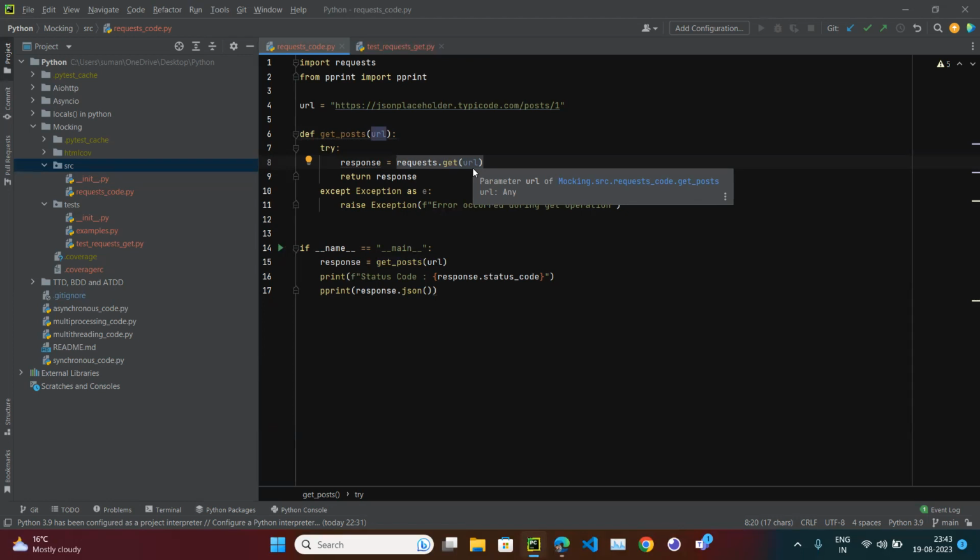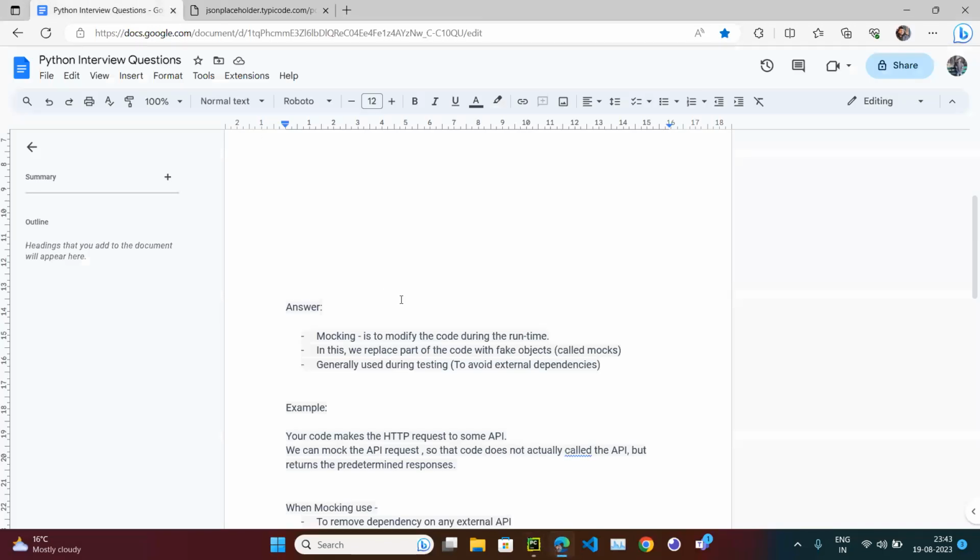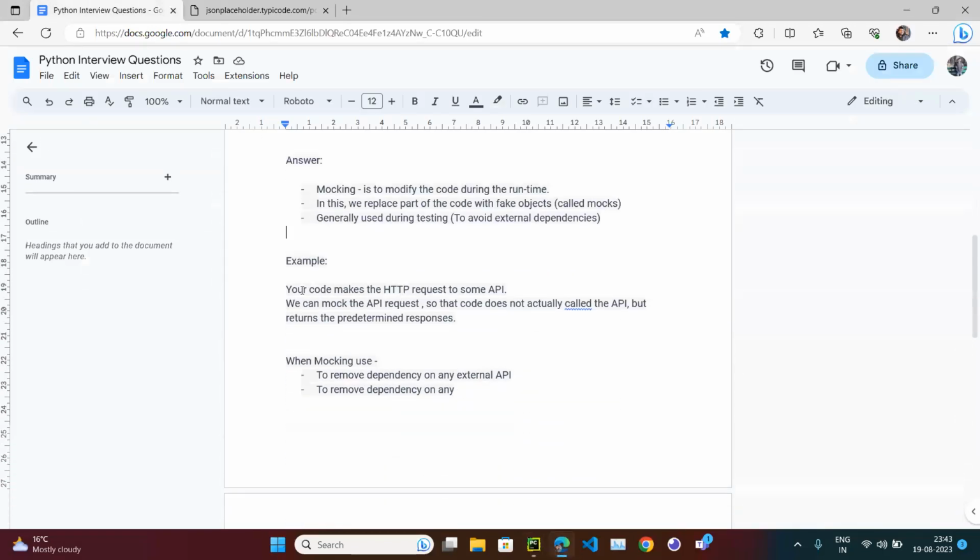Mock means I have to write something in my unit test: if you are going to call this thing, then return this response. So I have to hard code the response. The same thing I mentioned: we can mock the API request so that the code does not actually call the API, but returns the predefined or predetermined responses. So you make the HTTP request call in the code, but during the unit test cases or during our testing, we can mock the API request so that the code does not actually call the API, right?